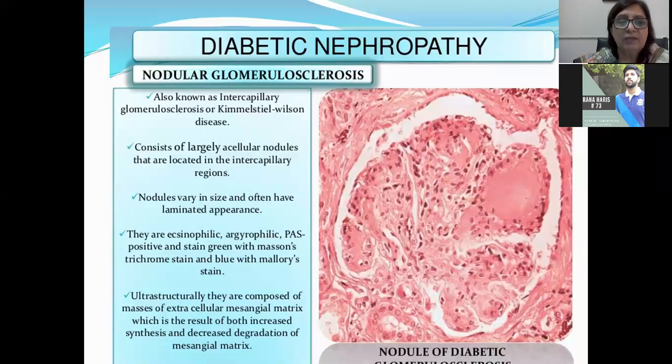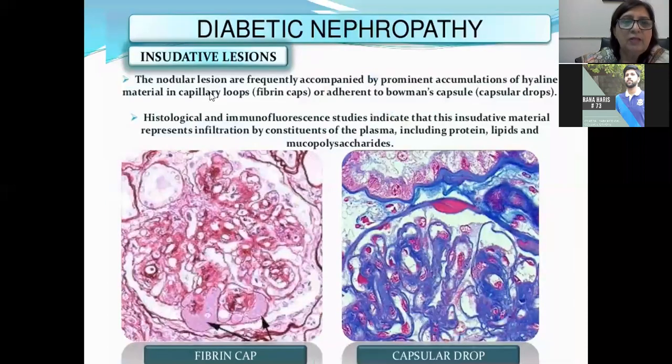These nodules can vary in size. They are eosinophilic or PAS positive and stain green with Masson trichrome stain. But you are only going to say about H&E stain and PAS stain that they appear pinkish in color. Okay. So this is the exudative lesion.